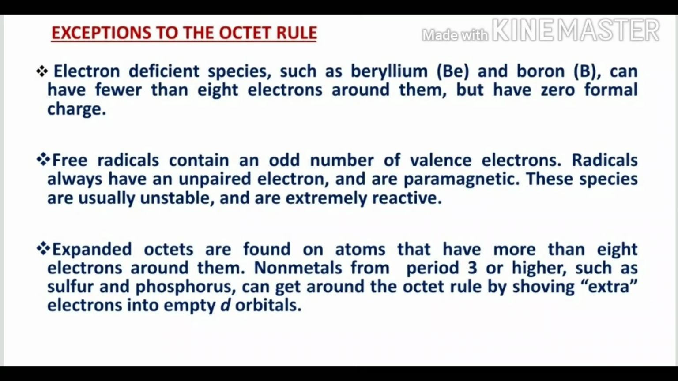There are some exceptions to the octet rule. Some electron deficient species such as beryllium and boron can have fewer than 8 electrons around them but have 0 formal charge. And you see some free radicals. Free radicals have unpaired electrons and are paramagnetic. They are not in accordance with the octet rule. Another exception is some non-metals in period 3 or higher, such as sulfur and phosphorus. They can have more than 8 electrons, with extra electrons going into the empty d orbitals. These are some exceptions to the octet rule.